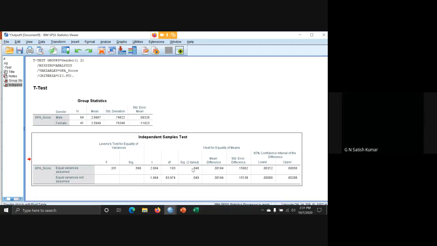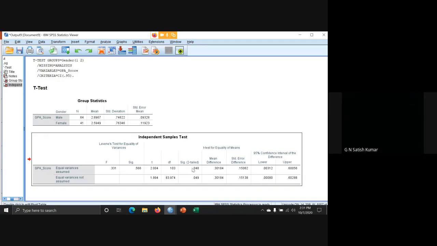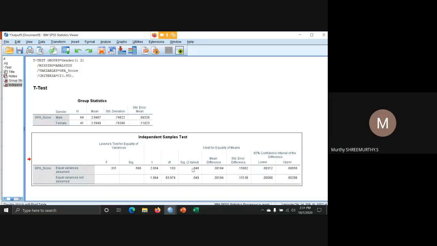Equal variance means you are checking the variance of the groups. If one section's variance is different and the last section's variance is different, then you must not compare them, right? Yes, sir, you're right. That's the same thing you are doing: checking whether the variance is equal between male and female. In practical cases, our sampling and situations will vary.